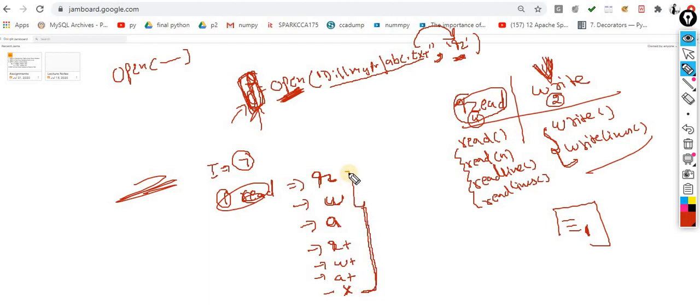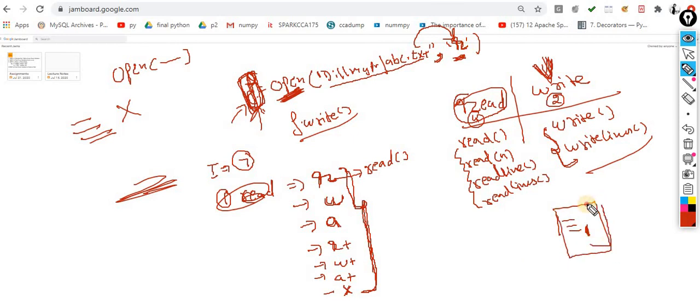It depends on the problem statement which mode is suitable. Now I am explaining each mode step by step. Read mode, the name specifies itself. It means I am opening a file in the read mode, so I am only supposed to read the content, not write. If I try to perform the write operation with f.write, then immediately I will get an error message. Why? Because I opened this file in the read mode only. That means I am opening this notebook only for reading, and I am not supposed to write anything in this mode.